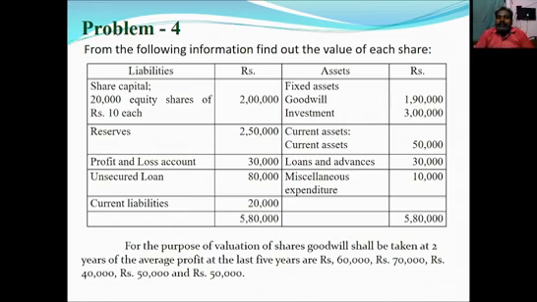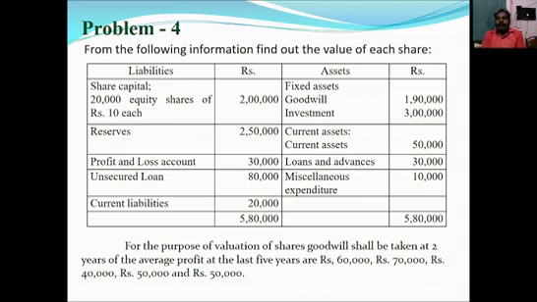On the other hand side, fixed assets, goodwill 1 lakh 90,000, investment 3 lakhs, current assets 50,000, loans and advances 30,000, miscellaneous expenditure 10,000, on the whole 5 lakh 80,000. For the purpose of valuation of shares, goodwill shall be taken at 2 years purchase of average profit of the last 5 years, which are rupees 60,000, rupees 70,000, rupees 40,000, rupees 50,000 and rupees 50,000.